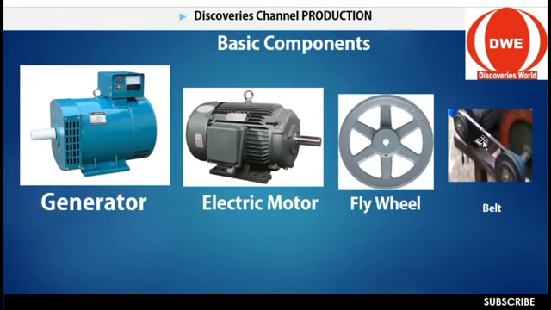So these are the basic components you may come across in the process of producing a free energy generator. You are going to come across the electric motor here. You're going to come across the generator. You're going to come across the flywheel and the bed. So take note of these things so that we can go further.